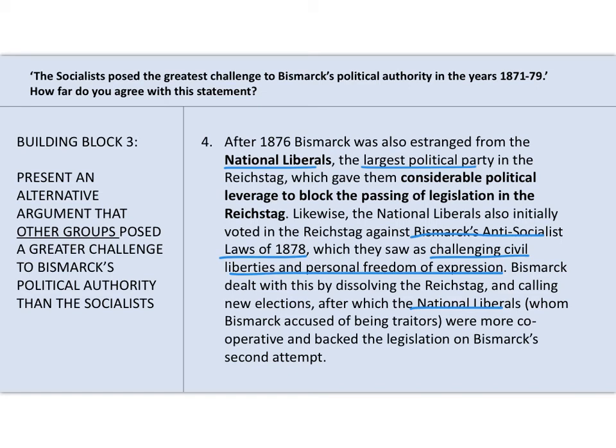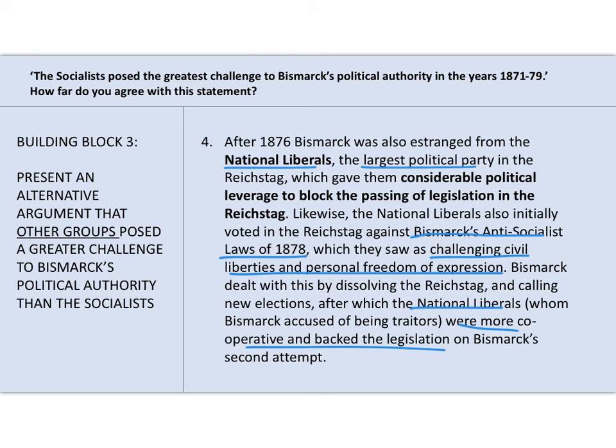So he basically dissolved the Reichstag. New elections were called. There was then a second assassination attempt on the Kaiser, but when the Reichstag reconvened, Bismarck was able to win the support of the National Liberals. I think the National Liberals lost votes in that election, and that worried them. But Bismarck was smart enough to realise, I need to get them on my side, and so the National Liberals were more cooperative and backed the legislation on that second attempt.